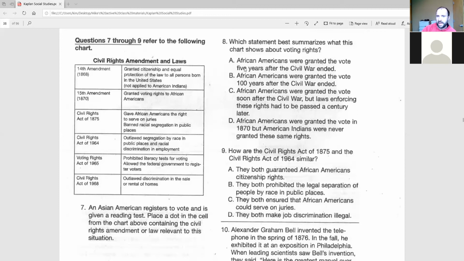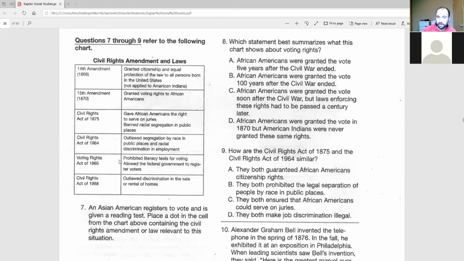Okay? B, African Americans were granted the vote 100 years after the Civil War. We know that's not true because we just saw that voting rights were granted in 1870. So B is false. C says African Americans were granted the vote soon after the Civil War, but laws enforcing these rights had to be passed a century later.